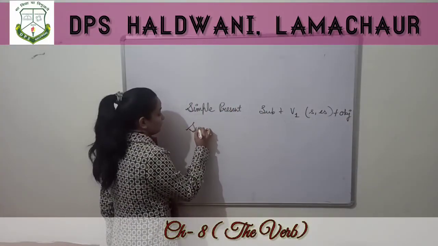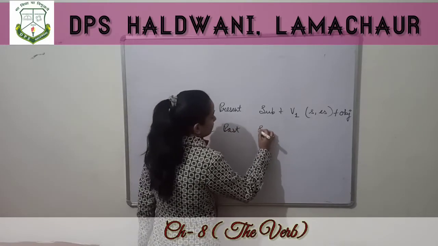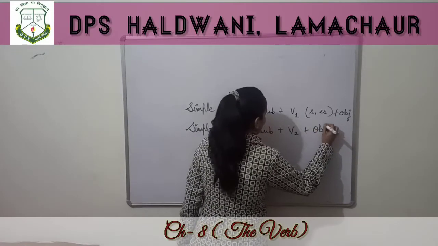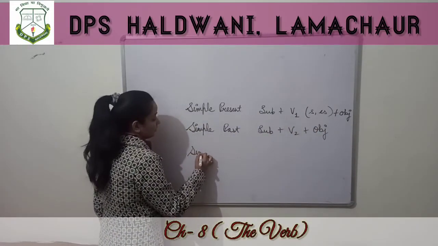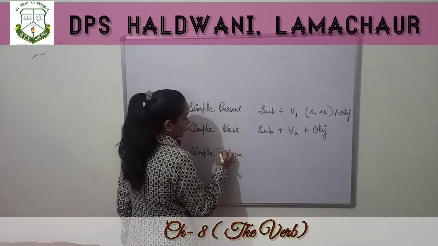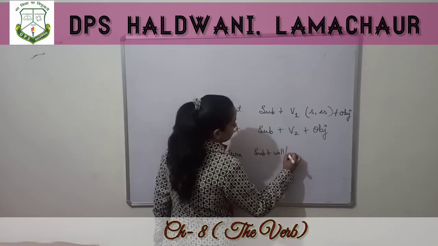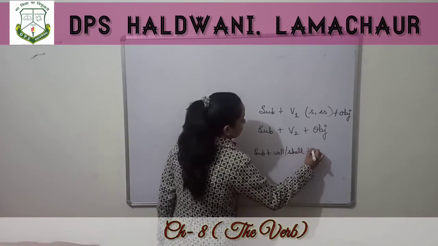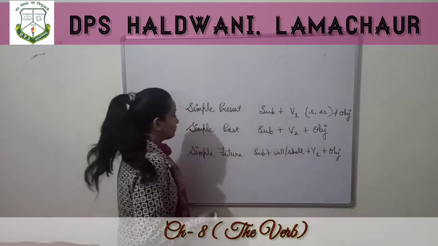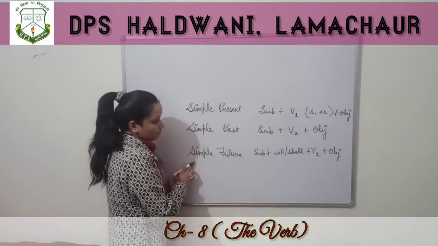In simple past, first we write subject, then verb second form plus object. In simple future, first we write subject plus will or shall plus verb first form plus object. So simple present, simple past, simple future.